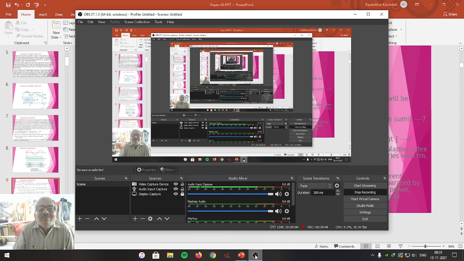Student friends, we have almost completed the analog type of modulation up till now. Two types of modulations we have thoroughly completed. One is amplitude modulation, and the second one is frequency modulation.